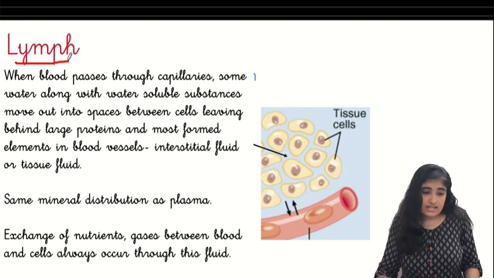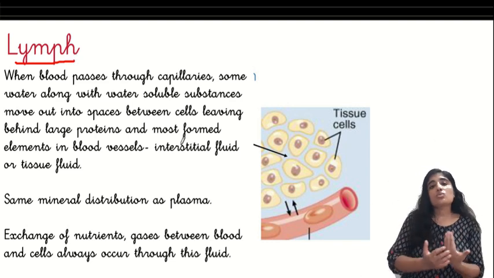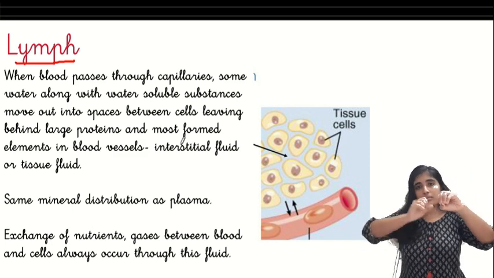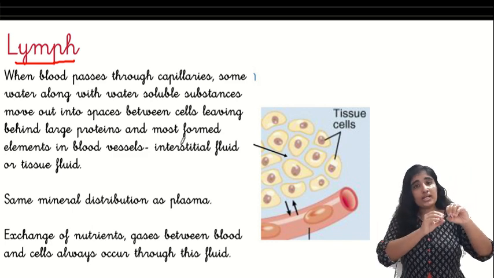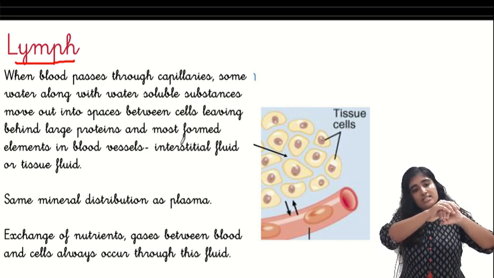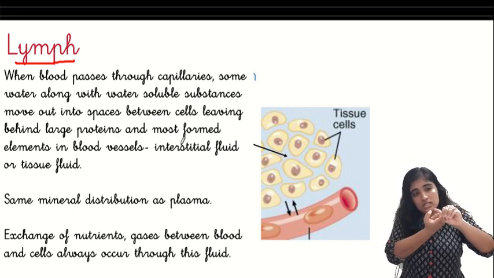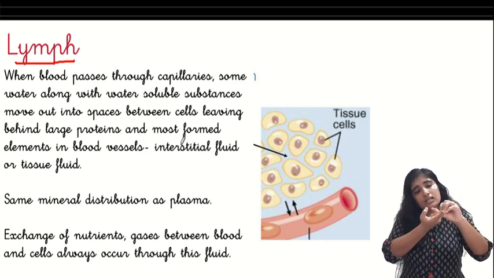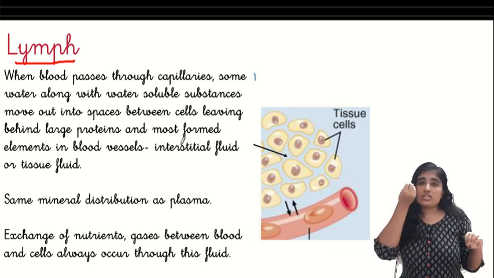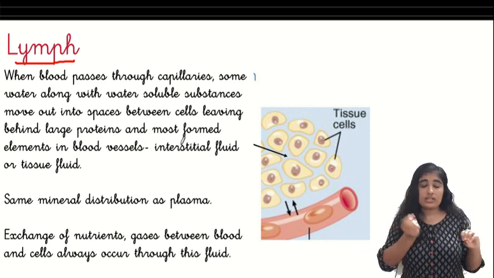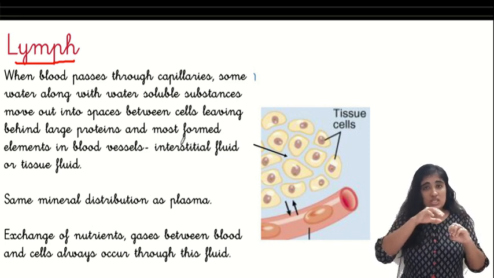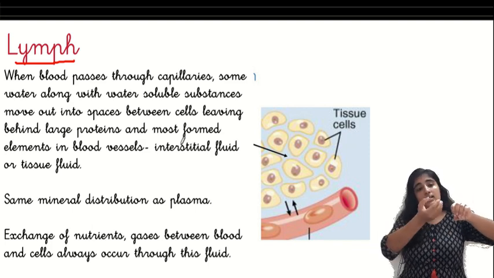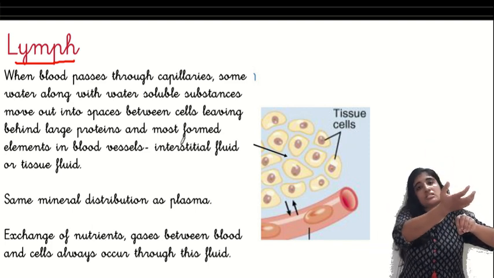Now we missed out someone, that is the lymph, which is a very important component. So when I talk about the lymph, see the blood. Imagine this is your blood vessel and the blood is flowing through this. It will be flowing at a certain pressure, right? The blood vessel is covered by epithelial cells, so there will be gaps in between the cells through which our blood can escape out. So the plasma along with certain smaller elements and smaller proteins will escape out through the gaps in these cells. And surrounding the blood vessel, what is present? The different organs and tissues are present, right? So this will go and bathe the cells of these tissues.